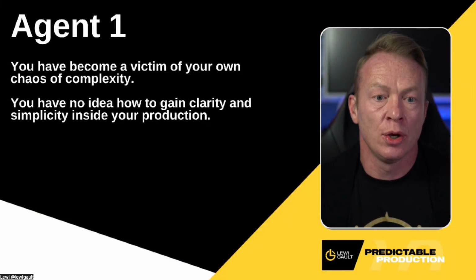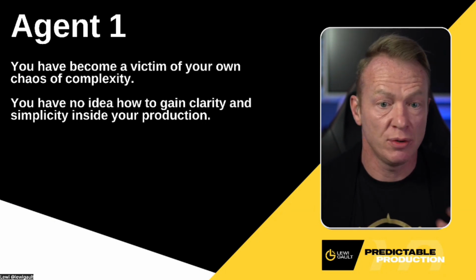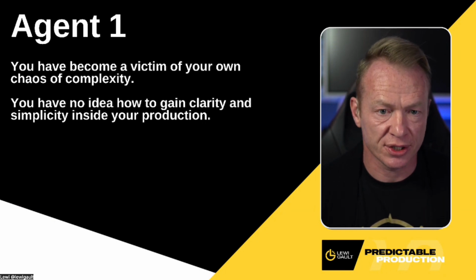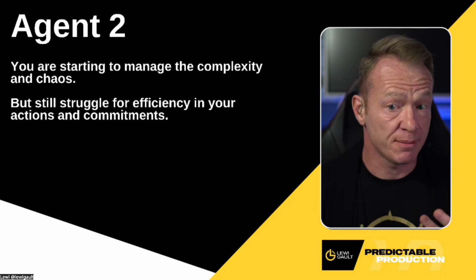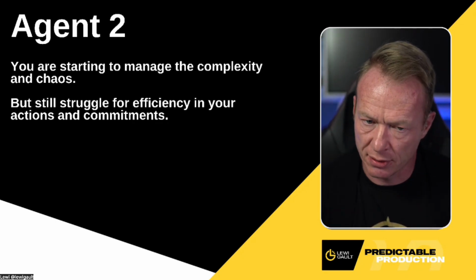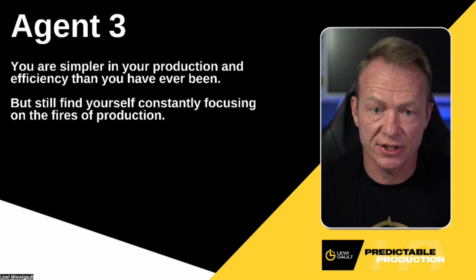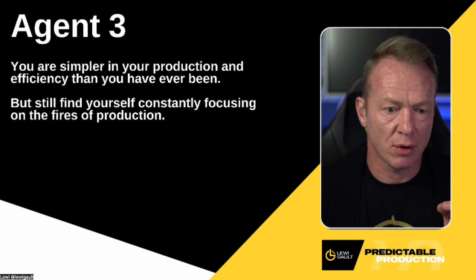Agent number 1, you've become a victim of your own chaos and complexity. You have no idea how to gain clarity and simplicity inside of your production. That's agent number 1. Agent number 2, you're starting to manage the complexity and chaos, but you still struggle to find efficiency in your actions and your commitments. And then the last one, you are simpler in your production and your efficiency than you ever have been before, but you still find yourself constantly focusing on the fires of production.